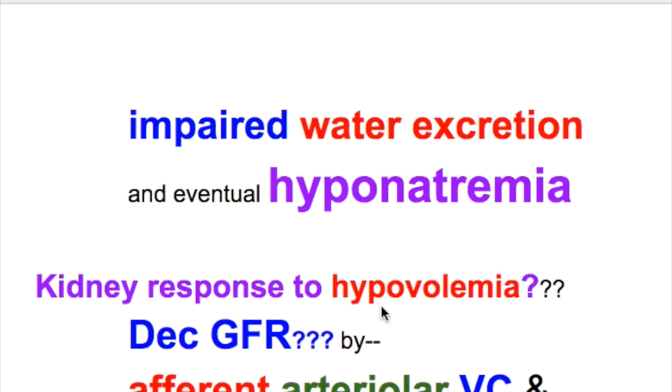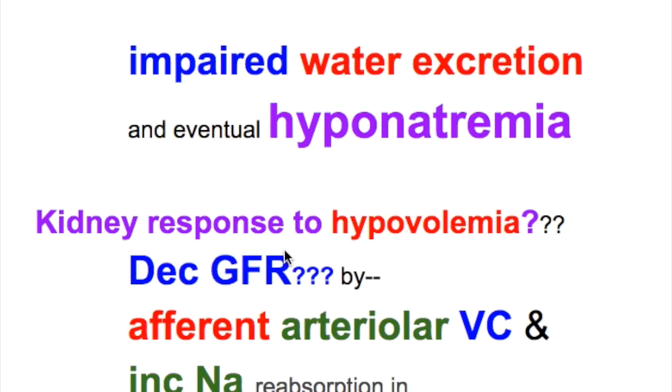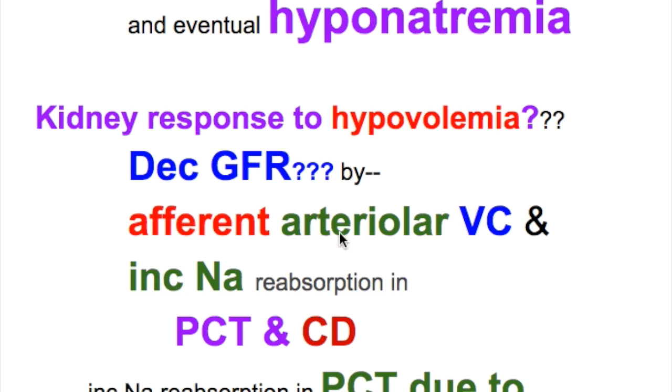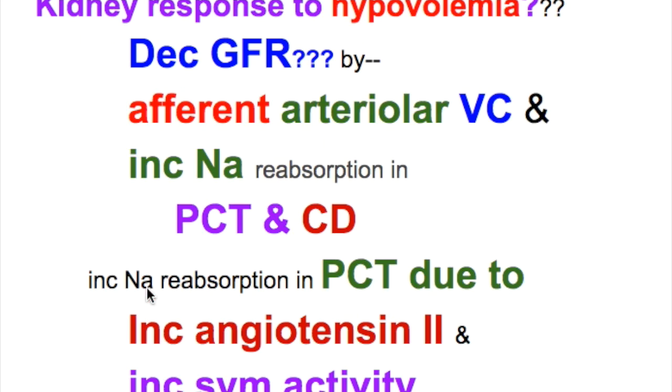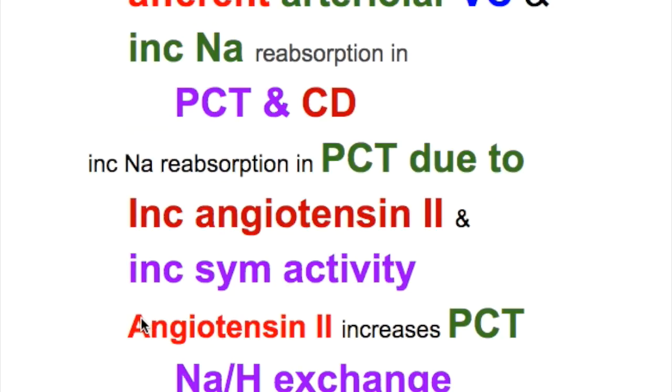What's the kidney response to hypovolemia? If there is hypovolemia, there is a decreased GFR, glomerular filtration rate. And how does it do it? Number 1, afferent arteriolar vasoconstriction and increased sodium reabsorption in proximal convoluted tubules and the collecting ducts. Increased sodium reabsorption in proximal tubules occurs due to increased angiotensin 2 and increase in sympathetic activity.